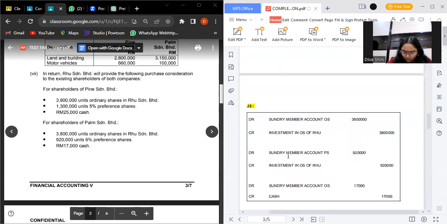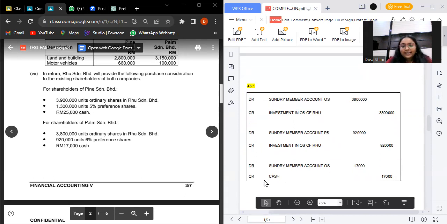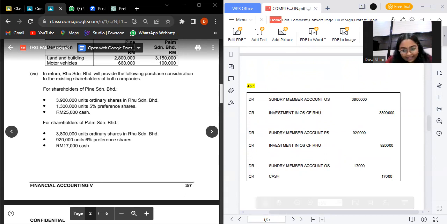Same goes to the second, sundry member accounts preference share and investment in preference share of Drew 920,000, and the third is about cash. So the cash had been credited because when the cash is decreased in Drew's company, it will be credited.